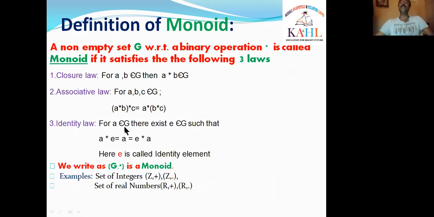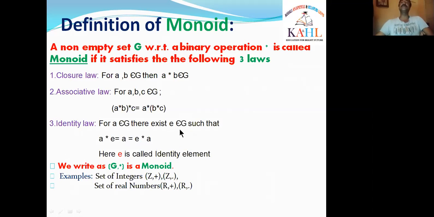For any element a belongs to G, in non-empty set G, there exists an element e, small e, in G, such that a star e is equal to a, or e star a is also equal to a. You simply write as a star e is equal to a is equal to e star a. Then here e is called identity element. That identity element is in G.